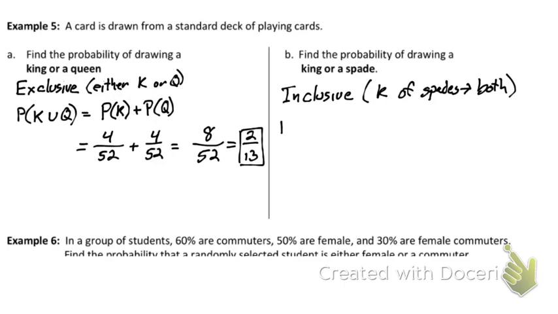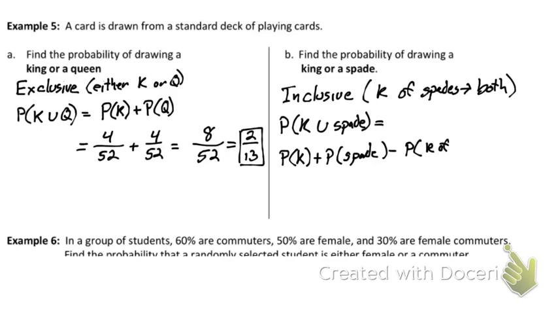So the probability of pulling a king or a spade is going to equal the probability of pulling a king plus the probability of pulling a spade minus the overlap. What's the probability of pulling a king of spades? So that's going to equal probability of pulling a king is 4 out of 52 cards. There are 13 spades in a deck.